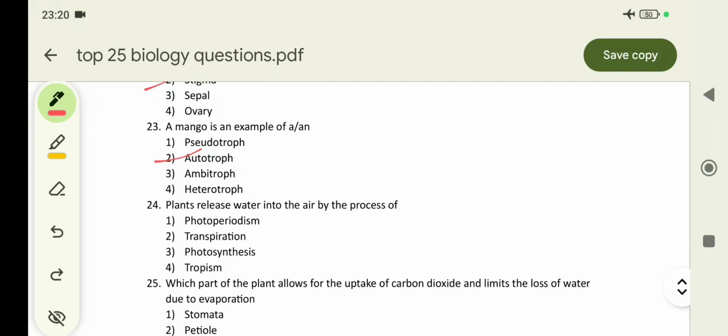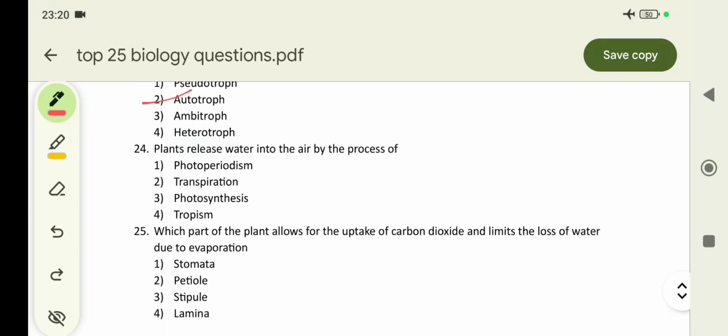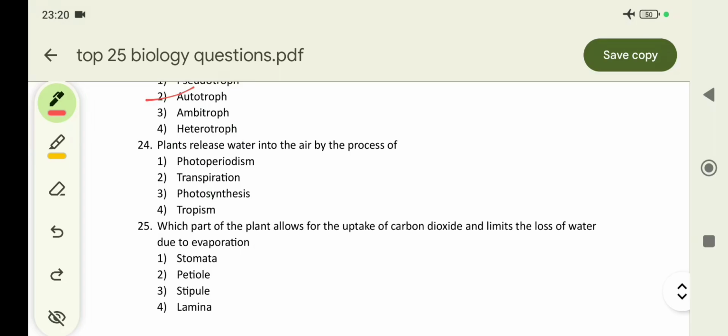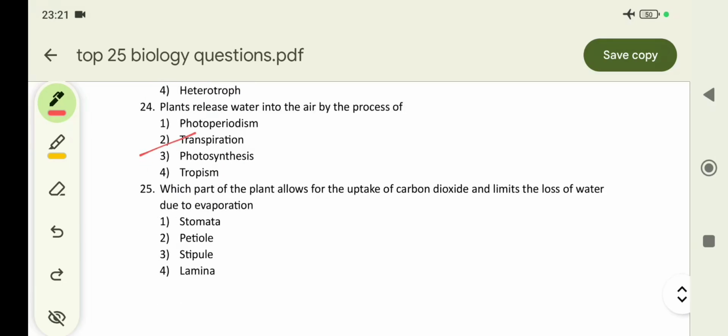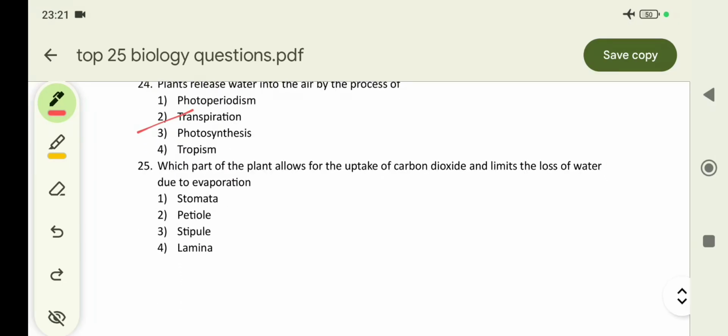Plants release water into the air by which process? By the process of transpiration. Which part of the plant allows the uptake of carbon dioxide and limits the loss of water due to evaporation? That is stomata.